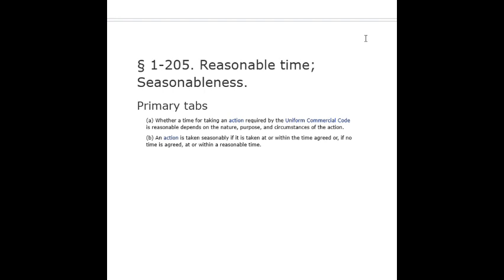Section 1-205. Reasonable time. Seasonableness. A. Whether a time for taking an action required by the Uniform Commercial Code is reasonable depends on the nature, purpose, and circumstances of the action. B. An action is taken seasonably if it is taken at or within the time agreed, or if no time is agreed, at or within a reasonable time.